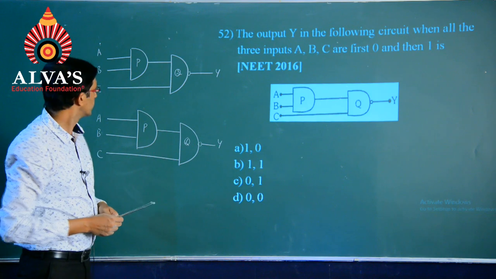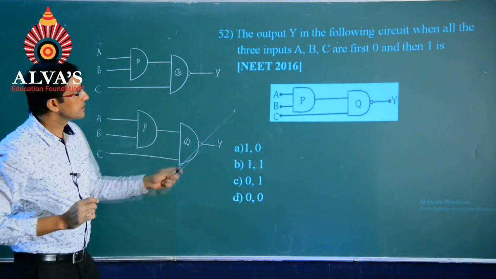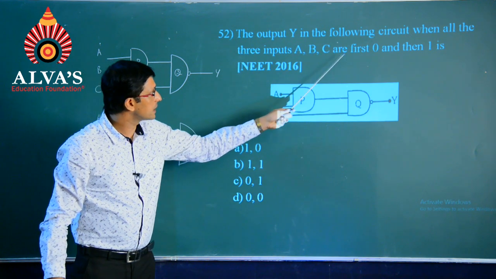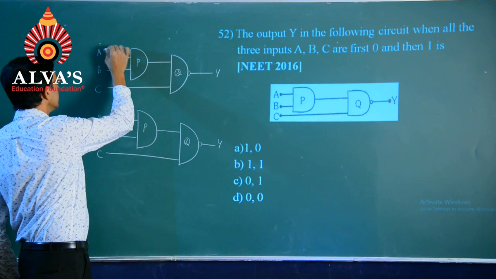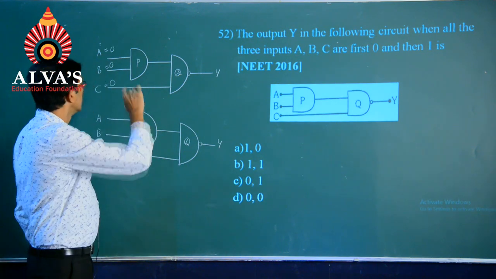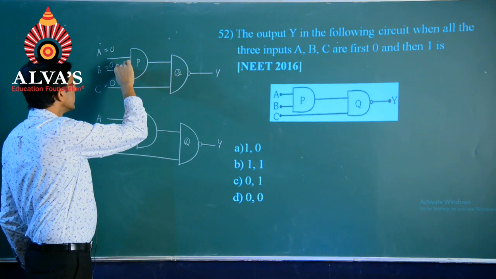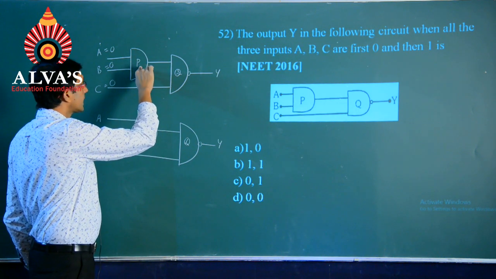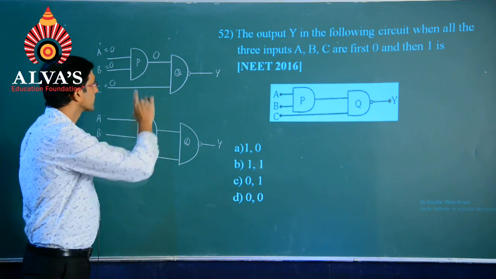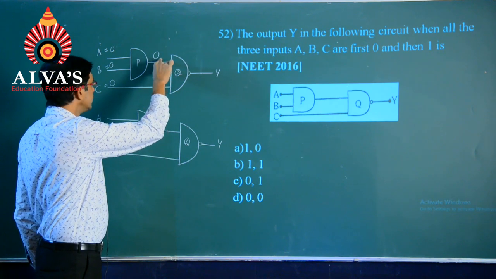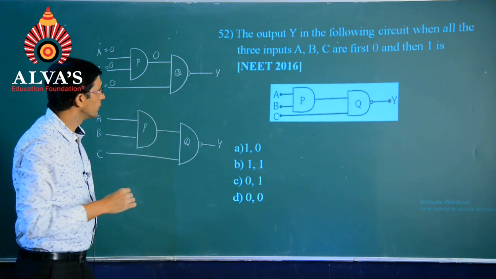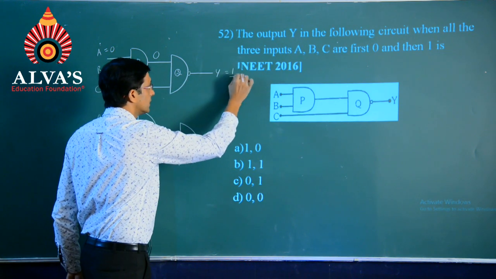So, as per the question, it says when all the three inputs A, B, C are first 0, it means to say A is 0, B is 0 and C is 0. When A and B both are 0, this AND gate is going to give you 0 as the result. Whereas, when 0 and 0 are the inputs given to a NAND gate, we are going to get the output as 1.